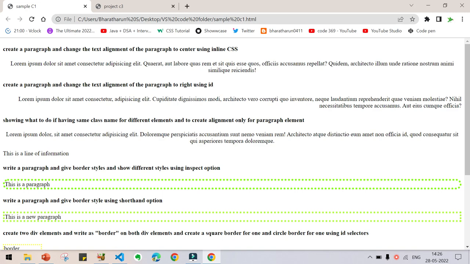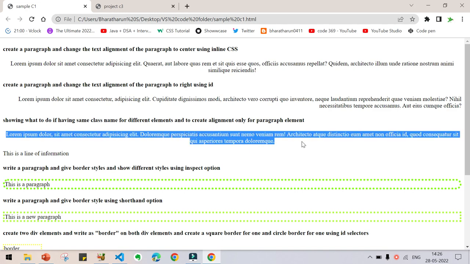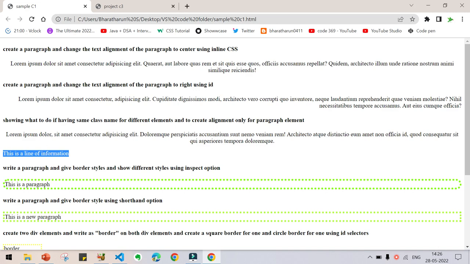Showing what to do if having the same class name for different elements. I told you the first element is a paragraph, and this is a div. So these 2 elements are different. First is the paragraph element, second is the div. So what to do if having the same class name for different elements? You can understand that we are going to give the same class name for both the paragraph element and the div, and to create alignment only for the paragraph element.